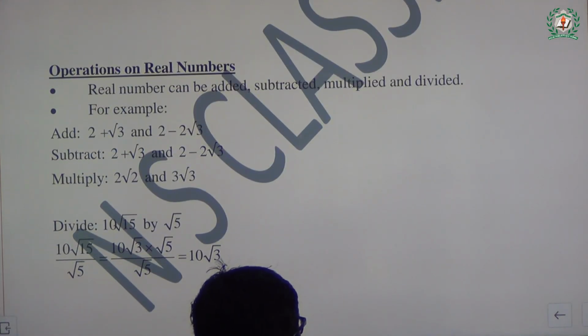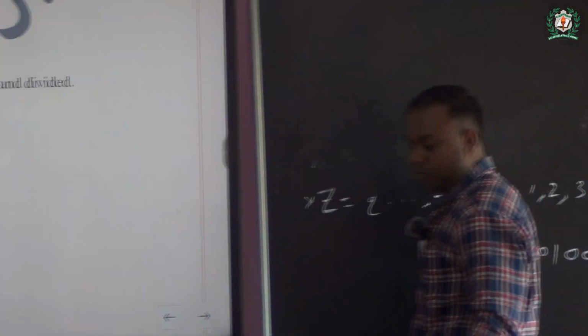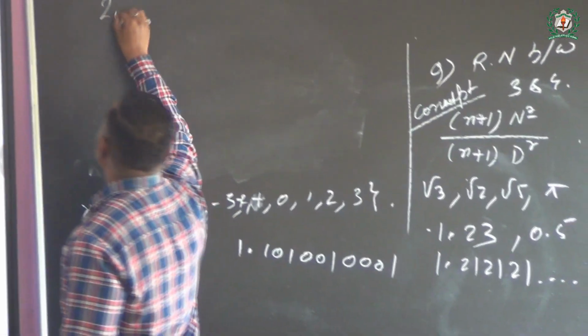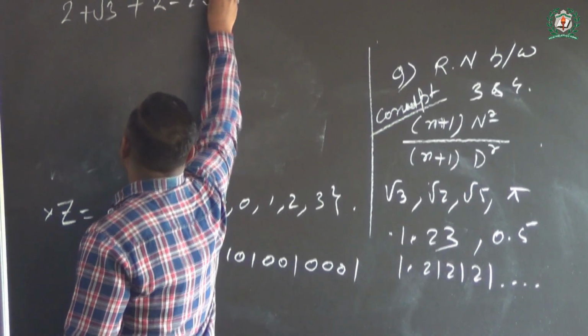So there are some operations on real numbers. A very interesting point from the examination point of view. That is, operations on real numbers. Here we have some examples: 2 plus root 3 and 2 minus 2 root 3.